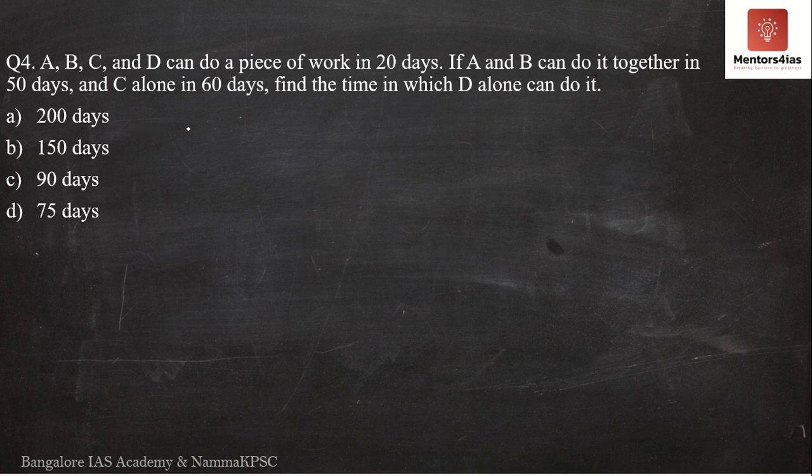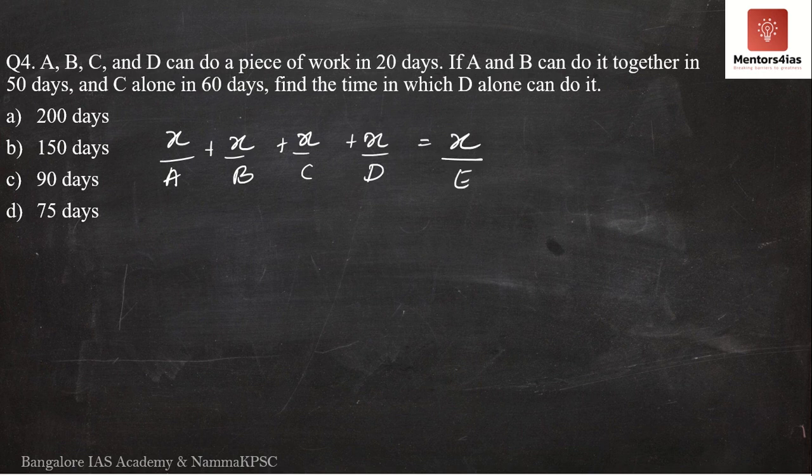So I'm pretty sure you know how to solve this problem. It is x by a plus x by b plus x by c plus x by d. I should get something, x by e, correct? I will get x by e. Now what does the question say? I hope you are able to understand. This is nothing but the amount of work done by A in one day, B in one day, C in one day, D in one day. If all of them work together, this is the amount of work done by them in a single day.